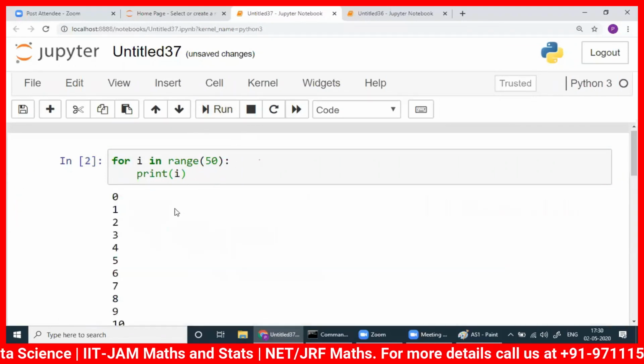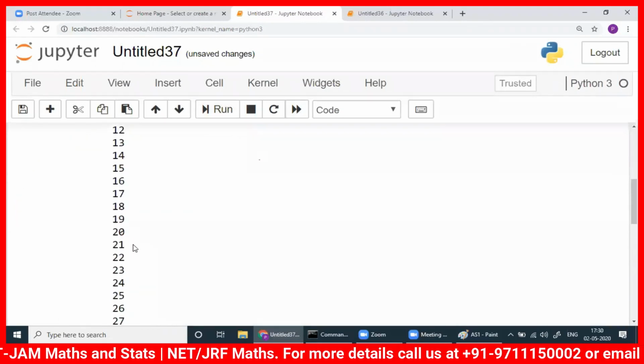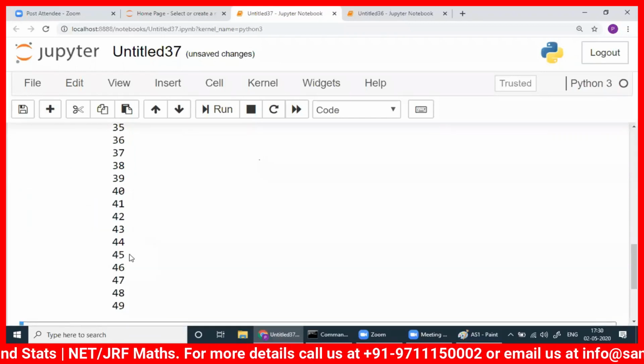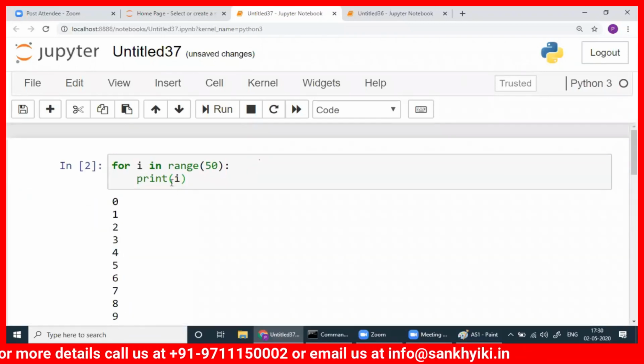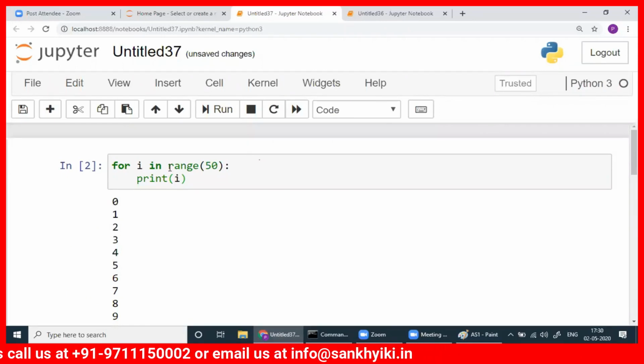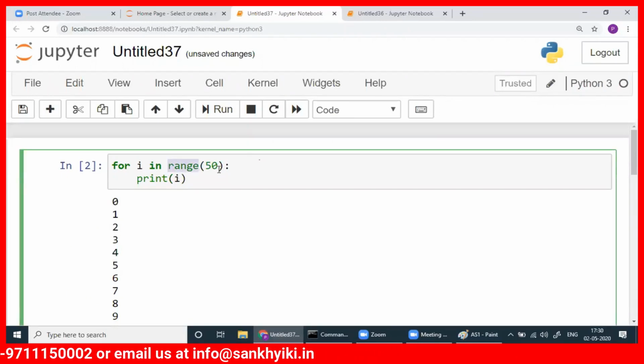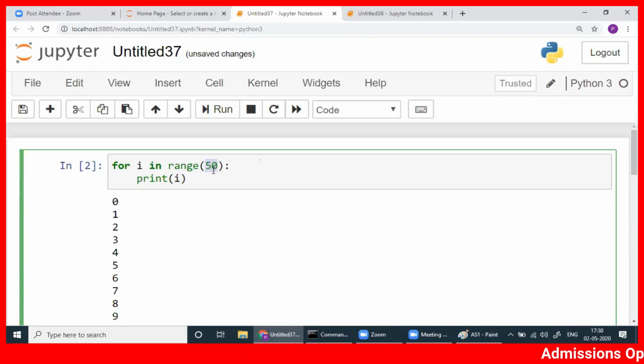So what I'm doing is I'm writing 50 numbers. You see, 50 numbers, 0 to 49, 50 numbers I printed. So range starts from 0 automatically by default, and then it goes to this number minus 1. If this number is 50, it will go up to 49. It will start from 0, then it will go up to 49.